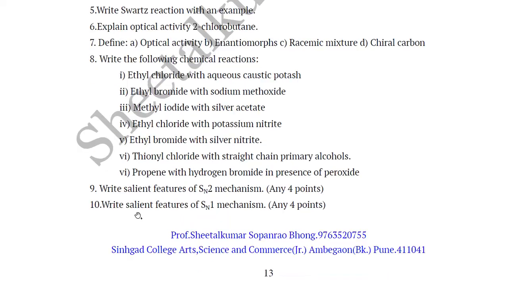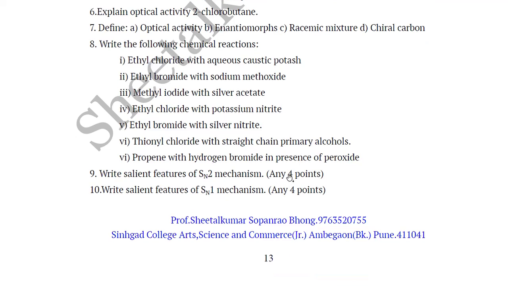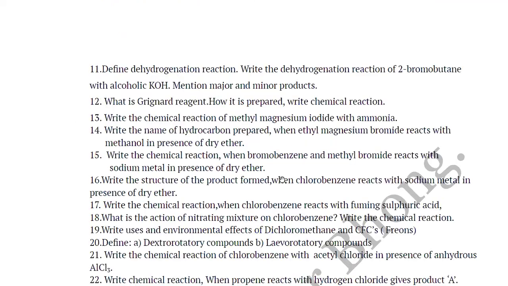Number 9: write salient features of SN2 mechanism. Here 4 points are expected. Write salient features of SN1 mechanism. Here also 4 points are expected. So this question may be asked for 2 marks. Salient features of SN2 and SN1 reaction.